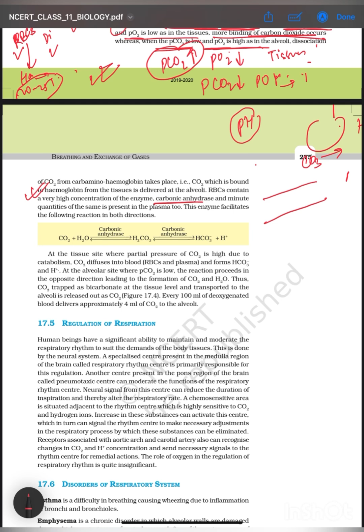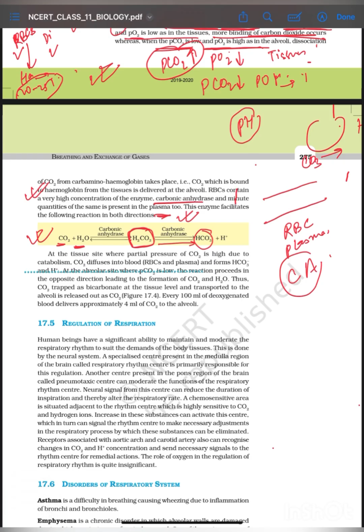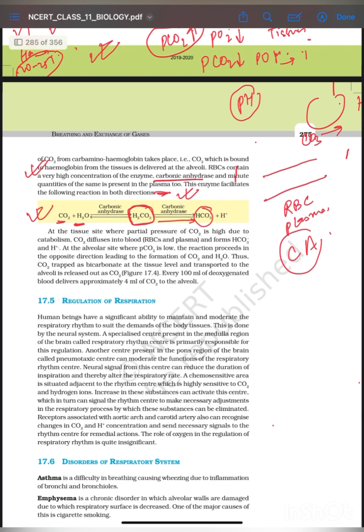So RBCs contain a very high concentration of this enzyme called carbonic anhydrase, and minute quantities of the same are present in plasma also. In RBCs as well as in plasma, this carbonic anhydrase is present, and this facilitates this reaction. What is this reaction? Carbon dioxide plus water forms carbonic acid, and this carbonic acid gets into the form of bicarbonate ion. So carbonic anhydrase facilitates this formation of carbonic acid and bicarbonate ion.